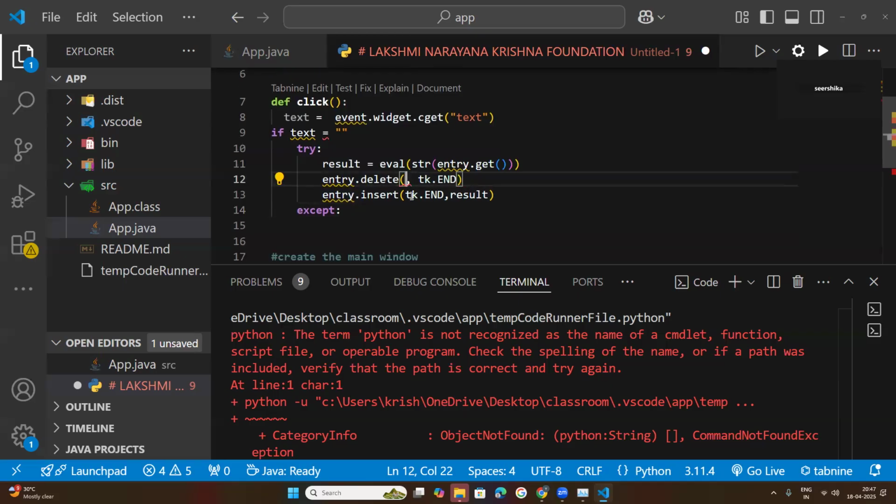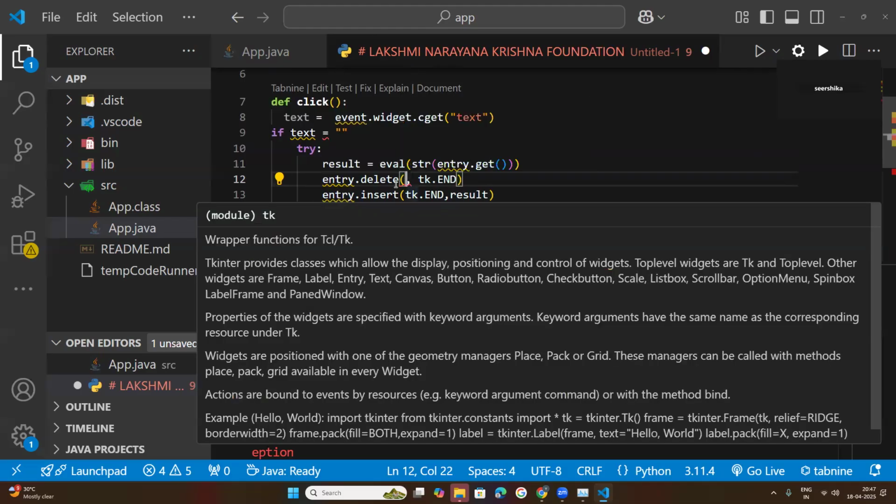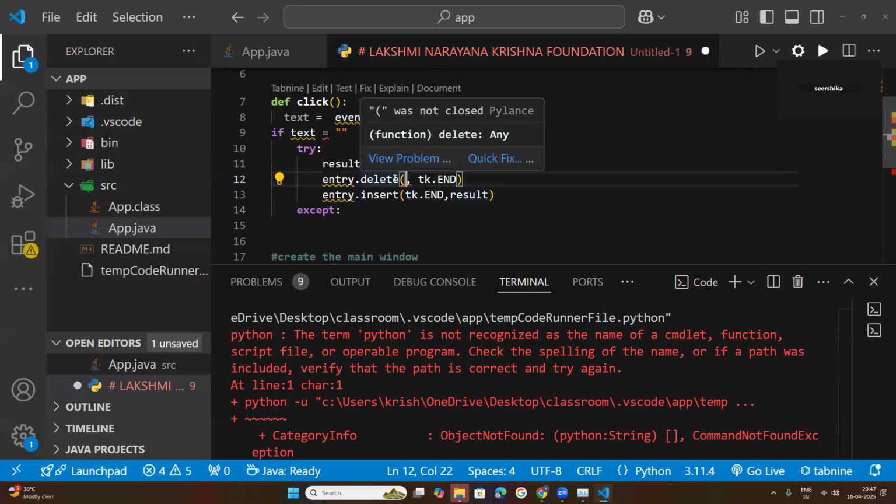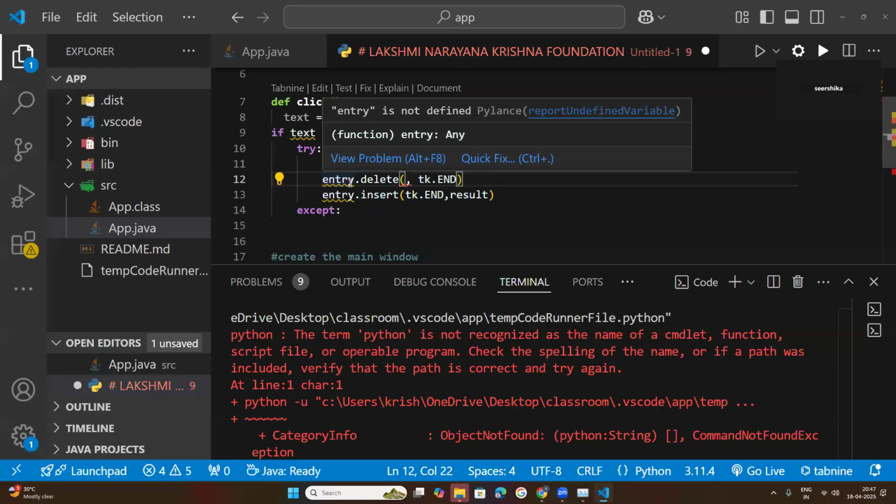Now see, it is expecting some value here. See, expected expression. So now what happened here? Delete is a function of this entry object. Many times in the previous programming classes, I told you that objects will be created for a class. What is the purpose?